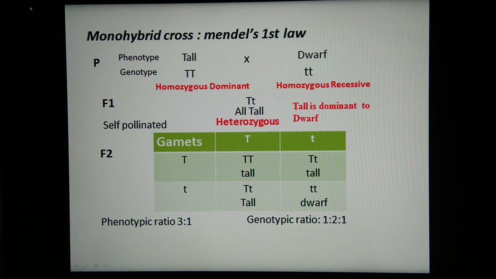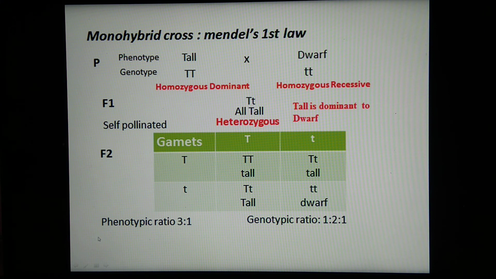So here, when this capital T combines with this capital T, a pair of capital T, or the homozygous tall plant, gets formed. When this gamete capital T combines with this small t, here the heterozygous tall plant gets formed, or we can say hybrid tall is formed. When this gamete having small t gene combines with this capital T, it will be capital T, small t, again a hybrid tall plant gets formed. And when this small t combines with this small t, here a dwarf plant is formed.